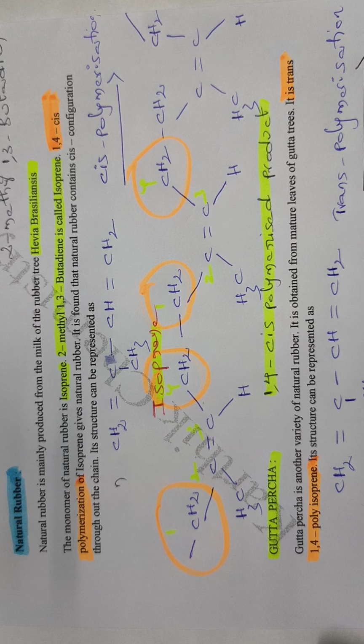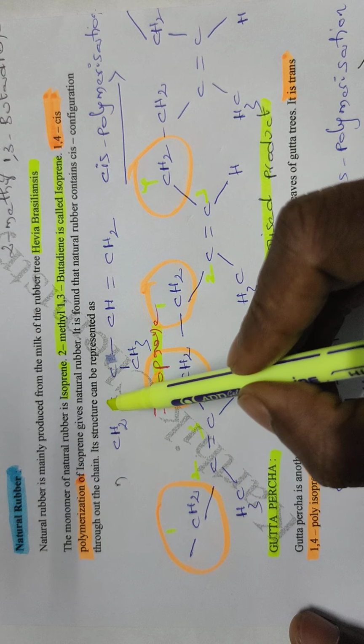So during polymerization this pi bond will be broken. Here the monomeric unit of natural rubber has 2 pi bonds. This is one pi bond, this is another pi bond. During polymerization this pi bond will be broken and it produces 2 active bonding sites.